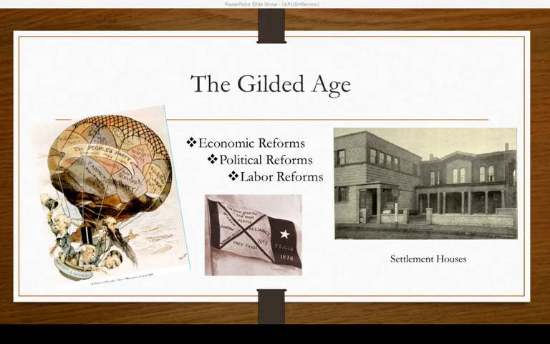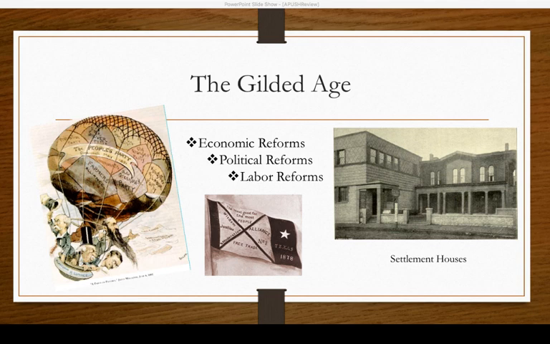So the Gilded Age, basically what we see in the late 1880s going into the 1890s is farmers are going to start standing up and fighting for their rights and fighting for basically relief from the struggles they're going through. And this is when you're going to see the Grange start up, and the Farmers Alliance is going to start up. And what that's going to do is that's going to basically morph into the Populist Party. And you really make sure you know the platform of the Populist Party. They're going to be fighting for things like bimetallism. That's the key word you need to know, the bimetallism. Not only having a gold standard, but having a silver standard as well.